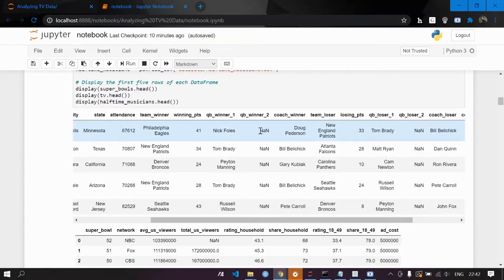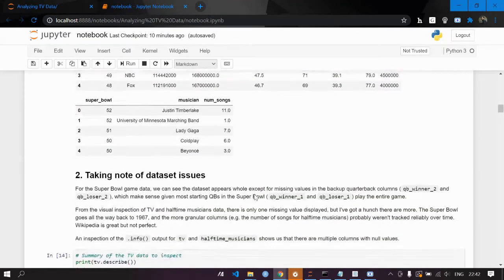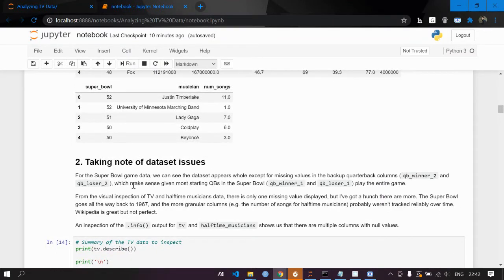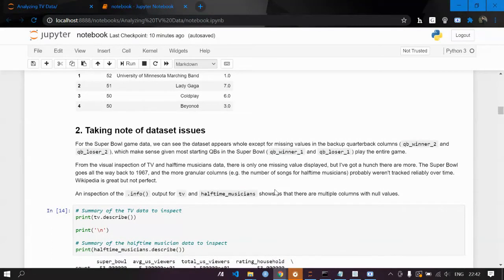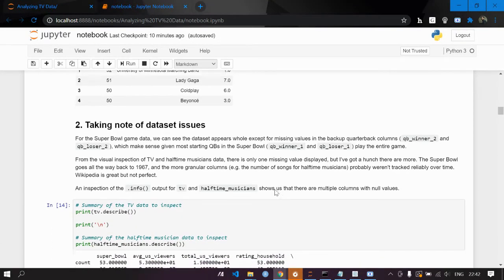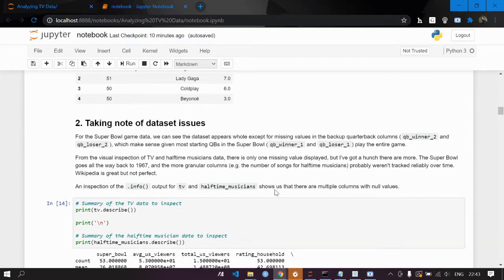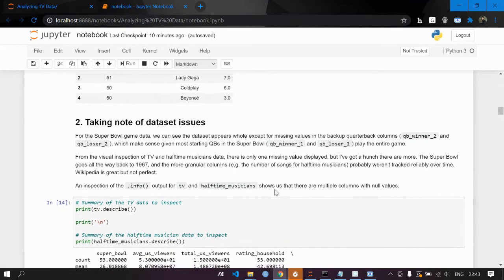Whenever you are fetching the data, if there is a missing value, what pandas does is put NaN, which means not available. So now we know that we have missing values there, which makes sense, given not all starting QBs in the Super Bowl play the entire game. From the visual inspection of the TV and halftime musician data, there is only one missing value displayed. But I've got a hunch there are more.